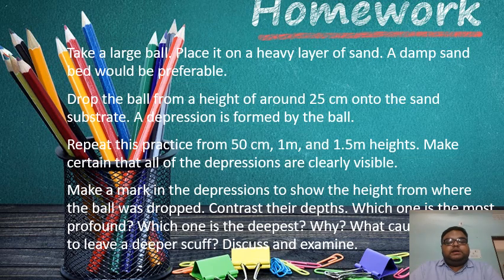This is your homework section. This is an activity. What you need to do is take a large ball and place it on a heavy layer of sand; a damp sand bed would be preferable, so wet the sand. After that, drop the ball from a height of around 25 centimeter and see the depression formed in it. Then repeat this activity with 50 centimeter, 1 meter, and 1.5 meter height, and note how much deeper the depression is. Mark this depression and see what the result is. You need to discuss and examine the results.